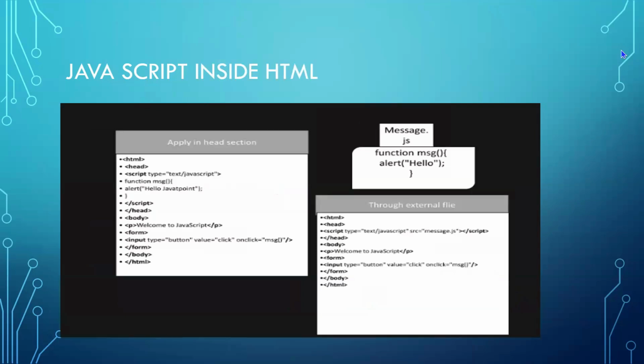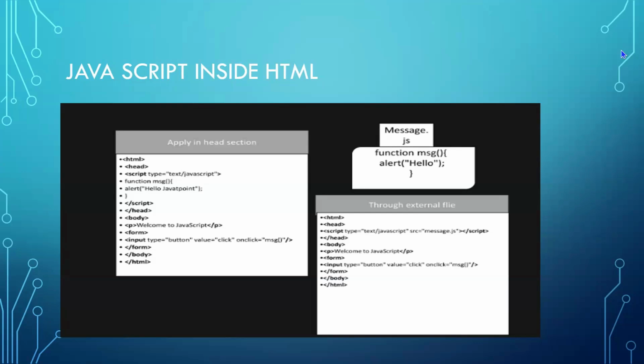Now, where am I going to call the JavaScript inside my HTML page? Now, I am aware that I should learn HTML, I should learn JavaScript. I know to beautify my page, to add more content to my web page, I am going to use JavaScript. Now, how am I going to place the JavaScript inside my HTML code? On the left side, in the header section, I am going to give an alert of hello Java point.